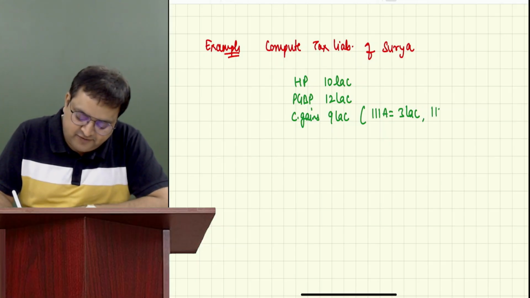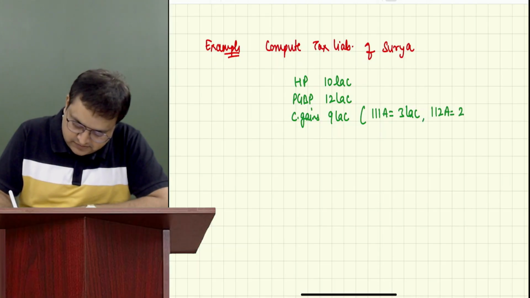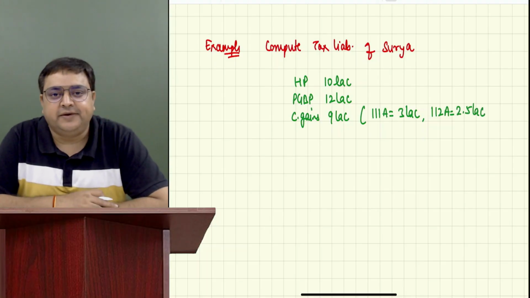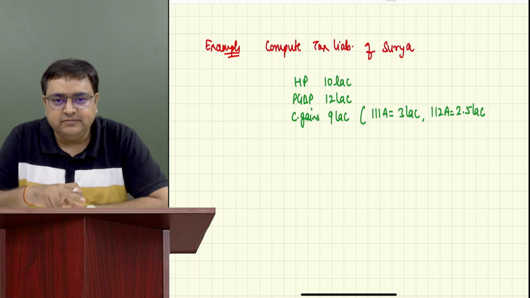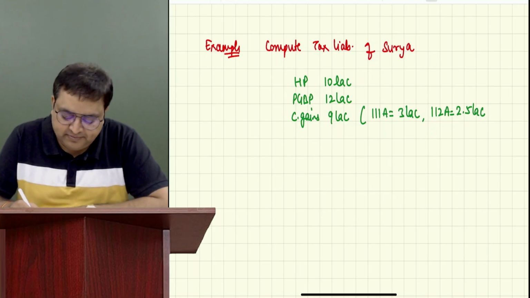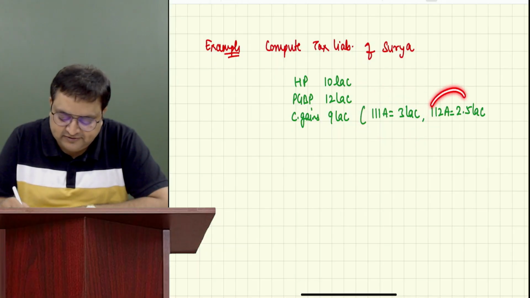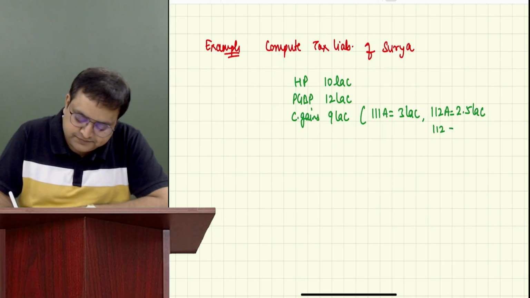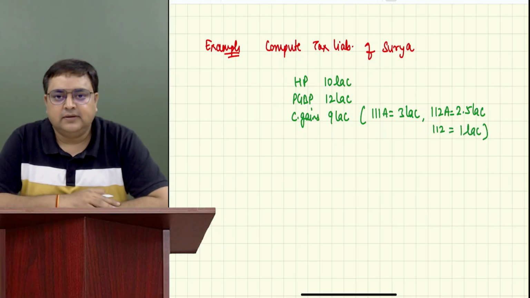He has 112A of 2.5 lakh. Please tell me what is 112A? Long-term capital gain on equity shares. 111A is short-term capital gain on equity shares; 112A is long-term capital gain on equity shares. He has 112 of rupees 1 lakh.